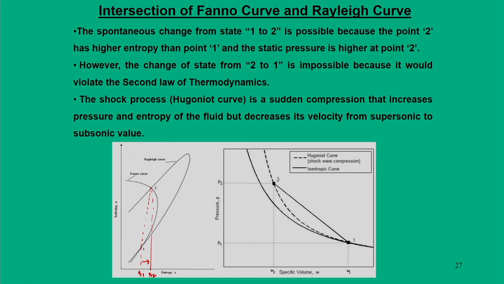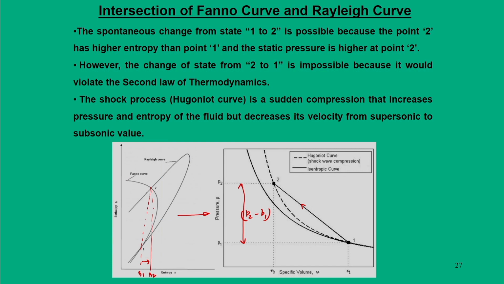But what we can infer from this, when I am going from 1 to 2, if you correlate the same information from the Hugoniot curve, which we emphasized in the beginning, is that in a spontaneous process from 1 to 2, the pressure increases by P2 minus P1, which is nothing but the static pressure rise across a normal shock.